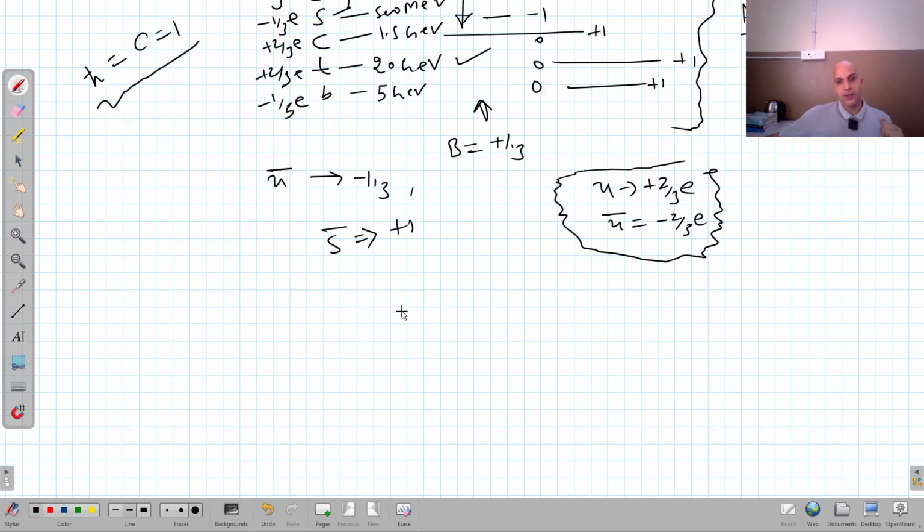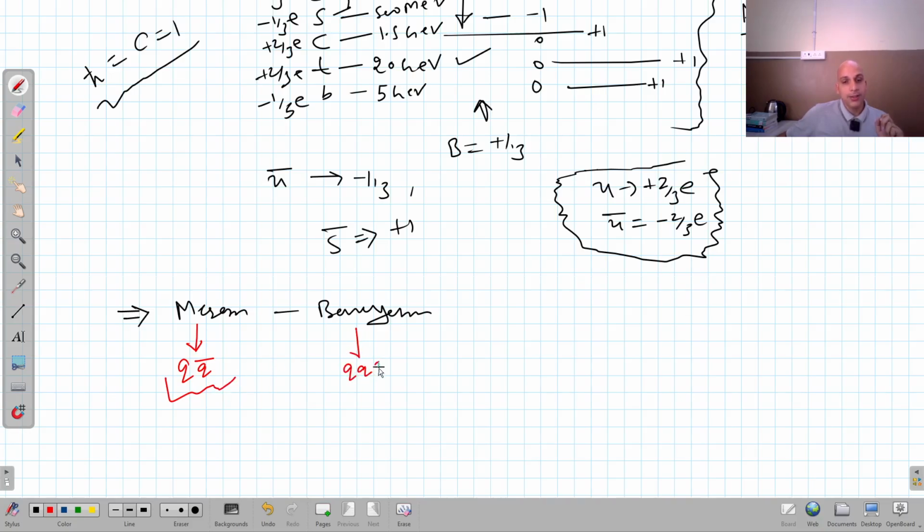Then, proceeding further, as we know, quarks constitute mesons and baryons. So we know very well from the knowledge of the quark model that a meson consists of a quark and anti-quark pair, whereas a baryon consists of 3 quarks, right? This is again something we have to remember, right?